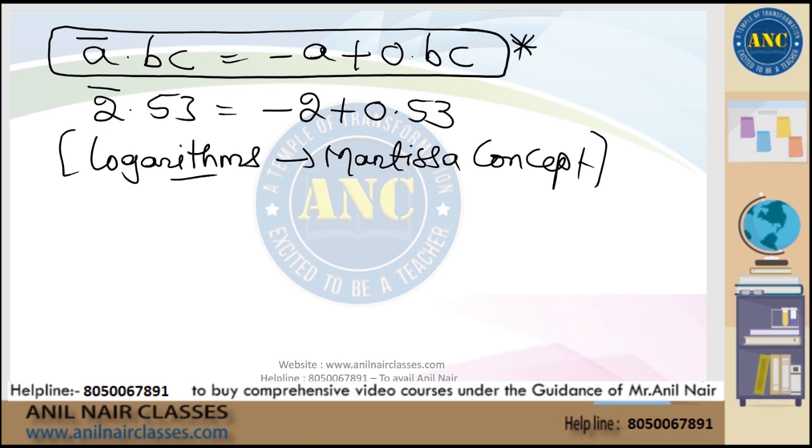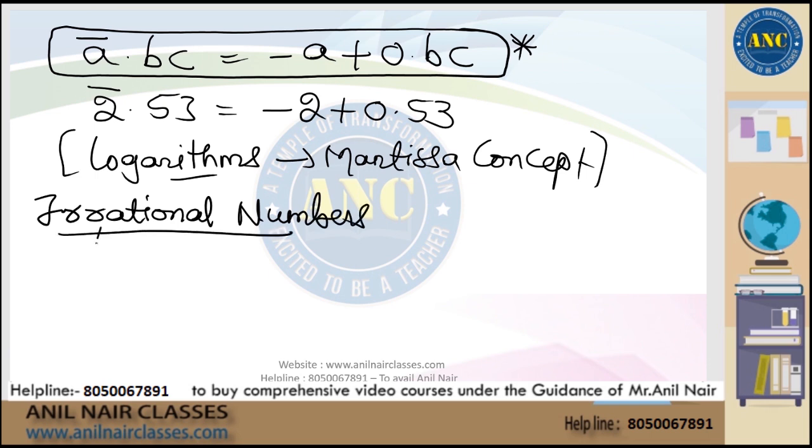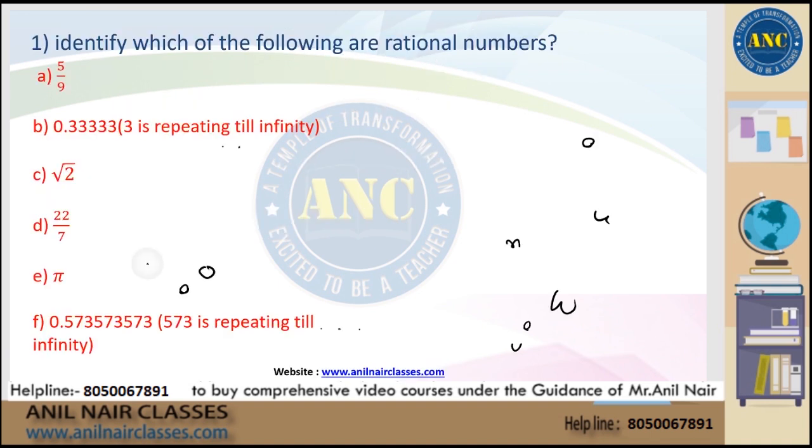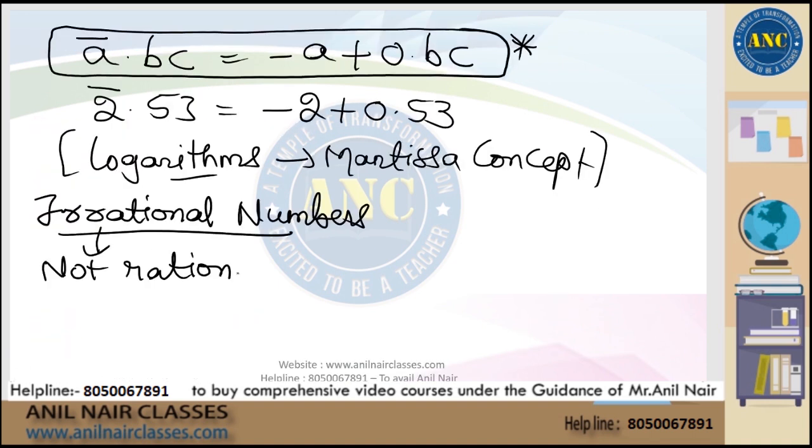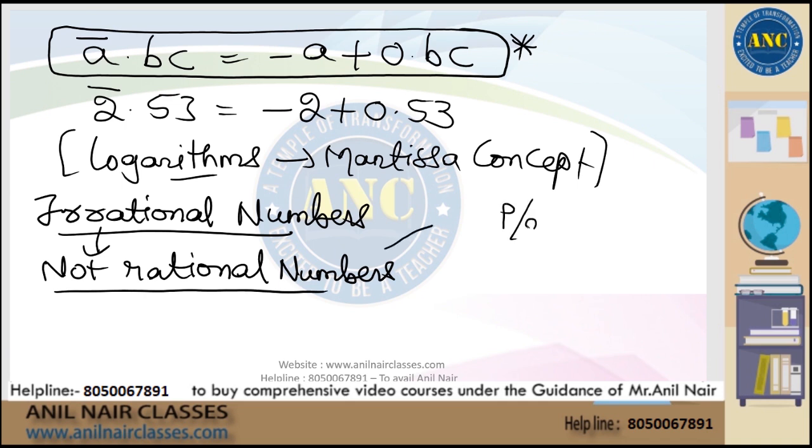Last one. What is the last one? Irrational number. Irrational means which is not a rational number. Numbers which are not rational numbers. What is a rational number? Which can be represented in the form of P by Q. Irrational numbers cannot be represented in the form of P by Q.